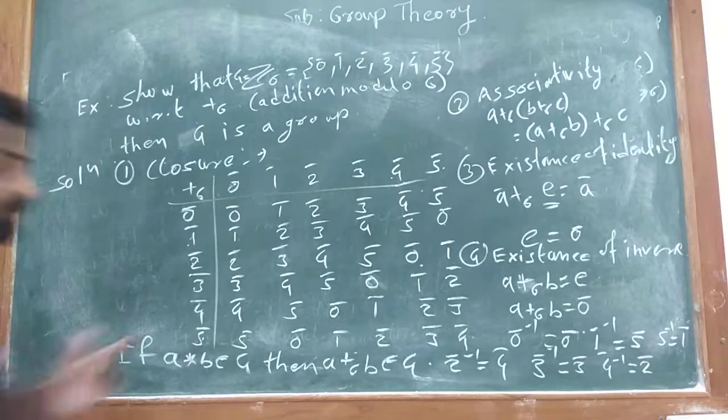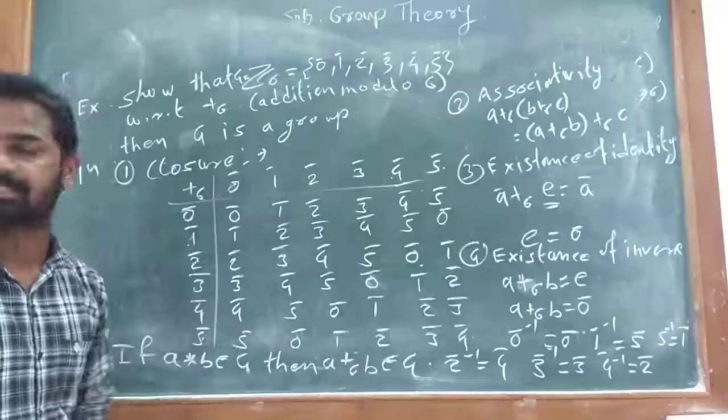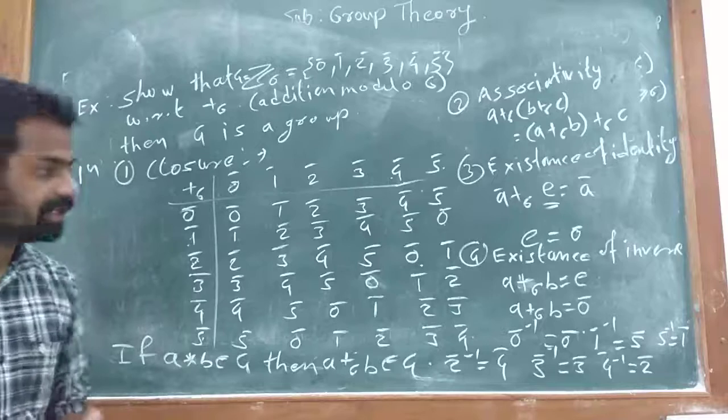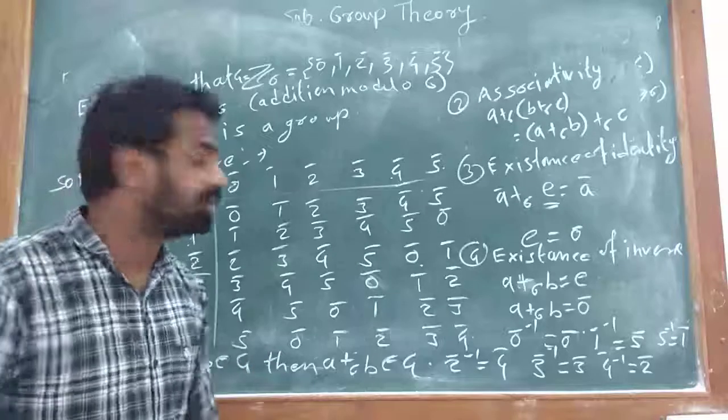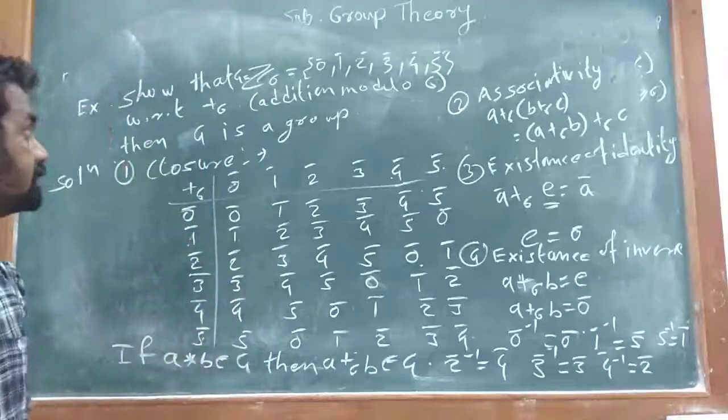That is, inverse of each element exists in Z6. Therefore G forms a group with respect to addition modulo 6.